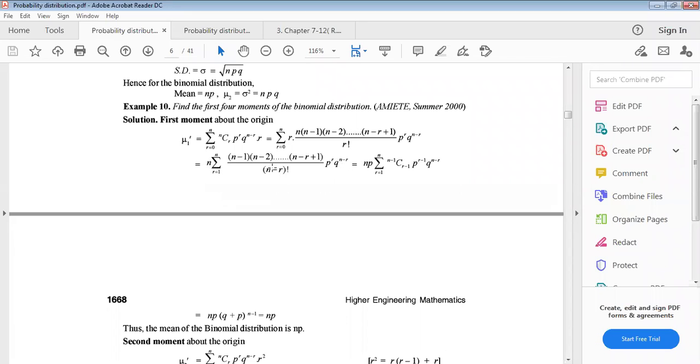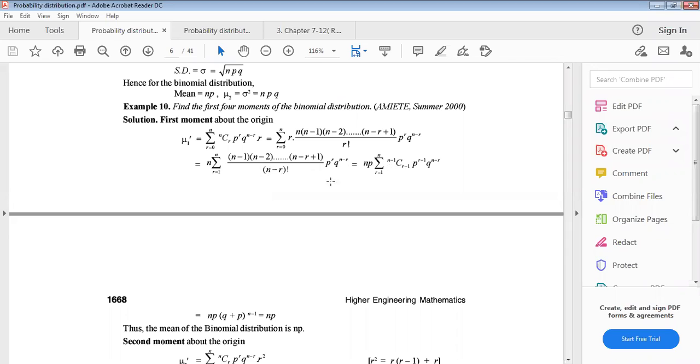If we take one p from here, then the power will be r minus 1. Then this series can be written as n minus 1 c r minus 1. Actually there is a mistake, r minus 1 is absent; you have to write r minus 1 here.